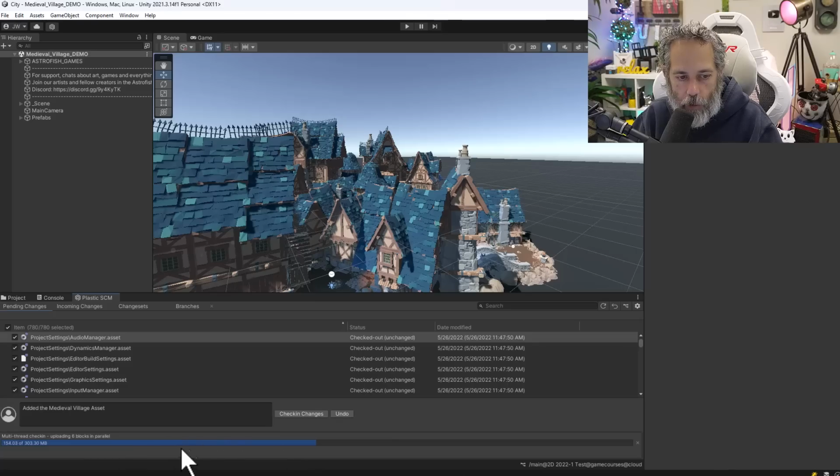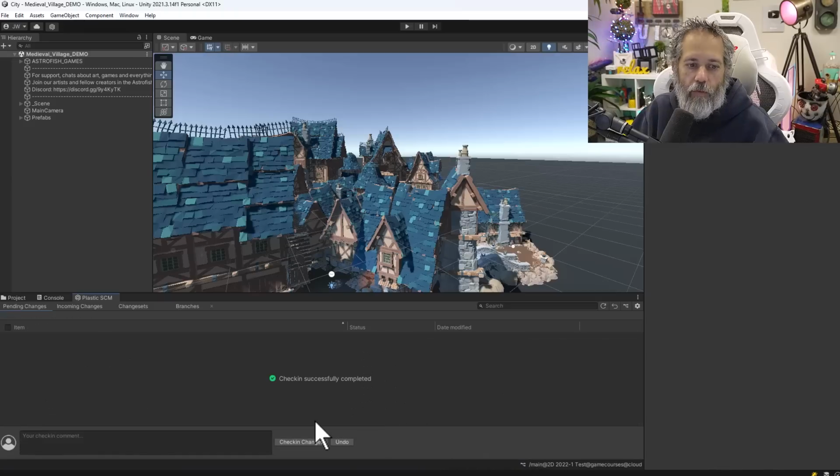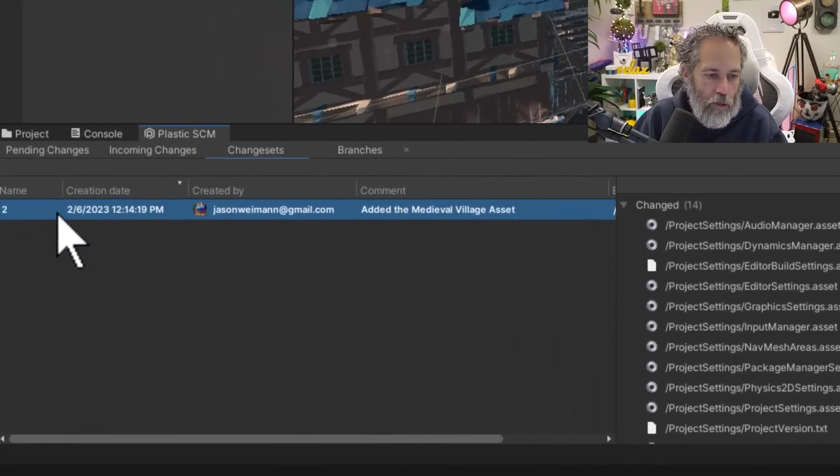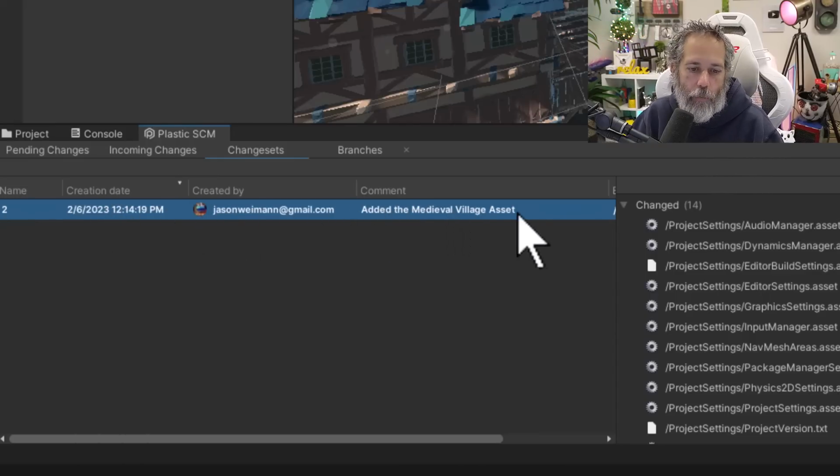Let's hit check-in changes. There it goes. It's uploading all 300 megs. And when it finishes, we should see a change in our change sets. So now if I go to the change sets tab, you'll see that we have a change set with a creation date of just now, a comment with the message that I put in there, my name and email address, and then the commit number right there.